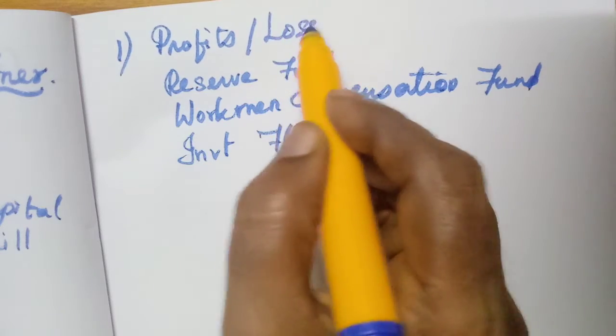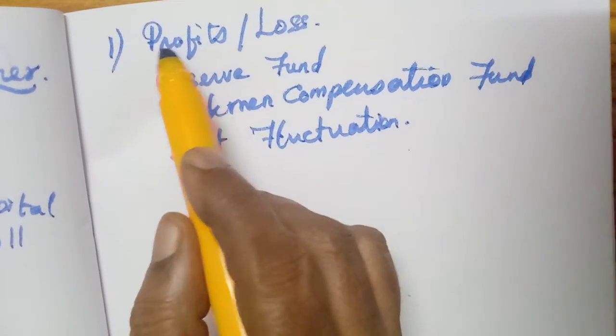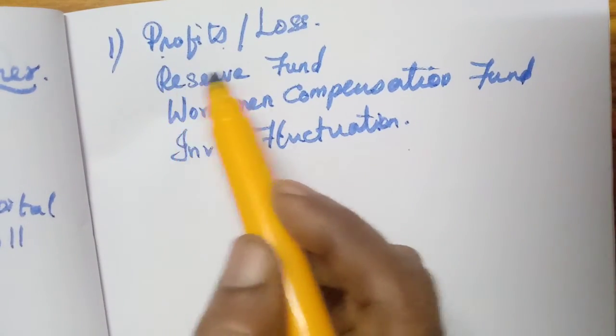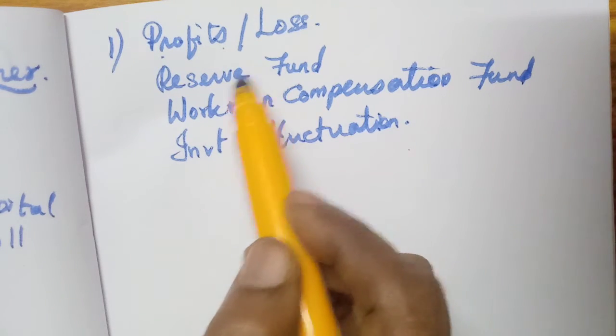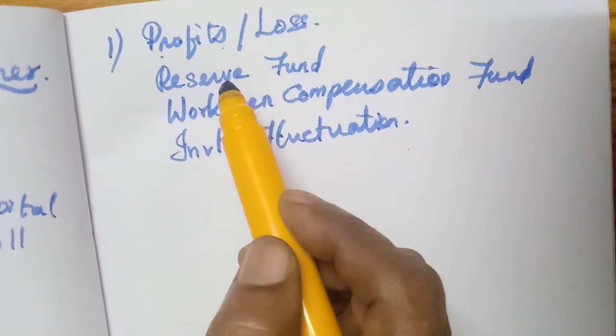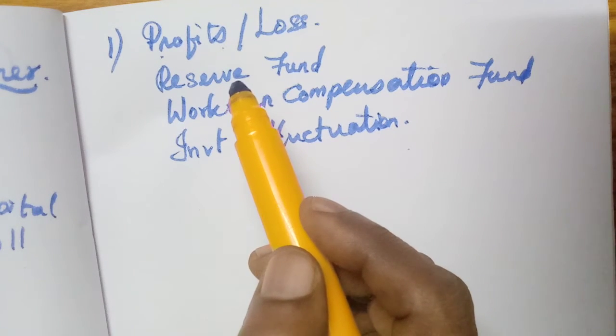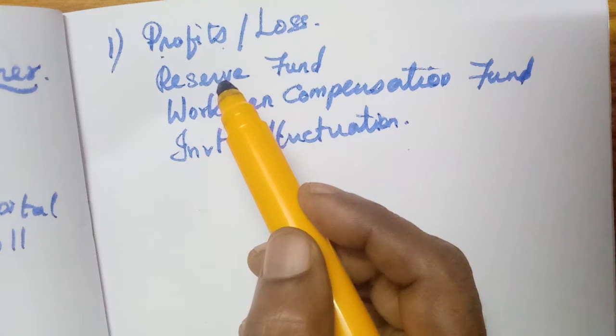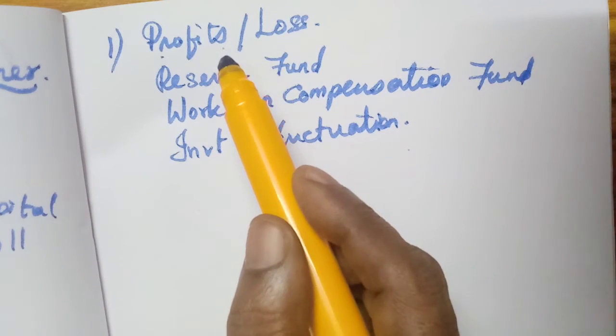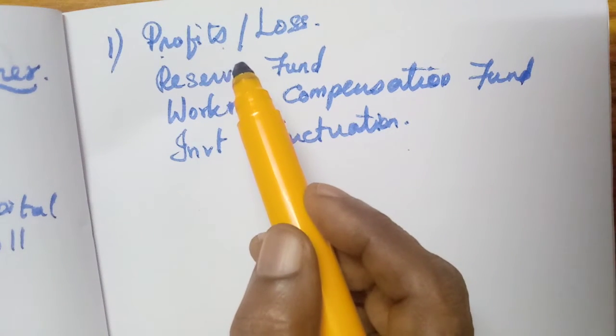Why do we distribute these things? Because if there is profit, that is the work of the old partners. The new partner will be enjoying the profit that we are going to earn in the future, but he is not entitled to receive the old profit, because that is the work or labor of all the old partners.